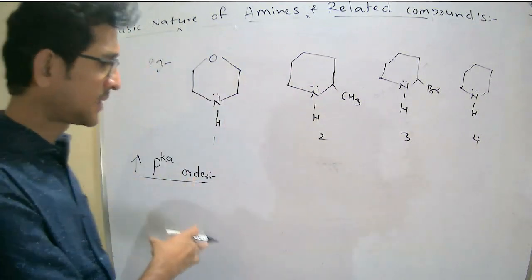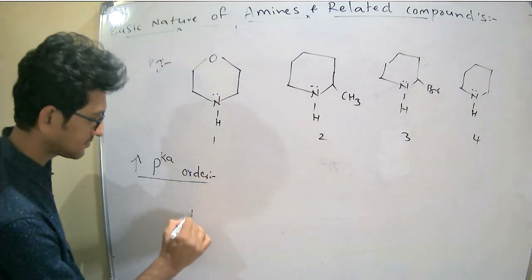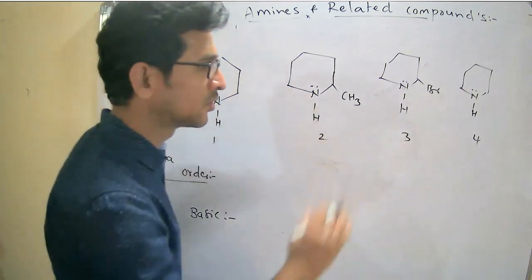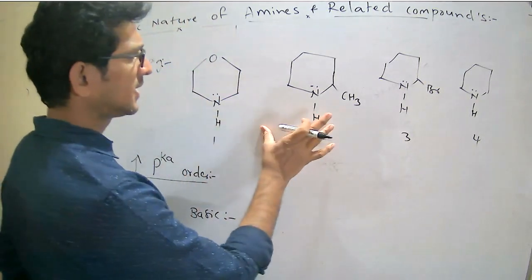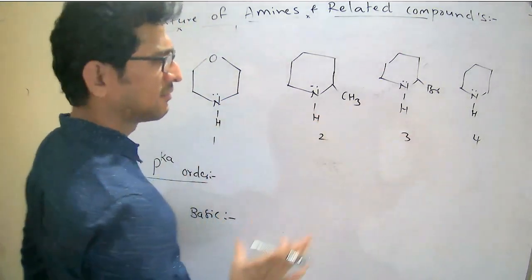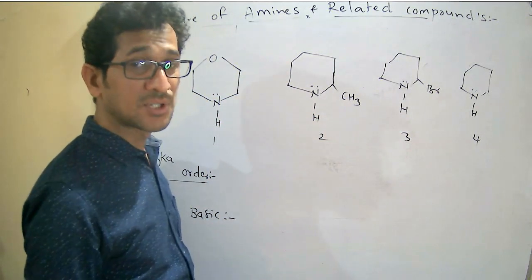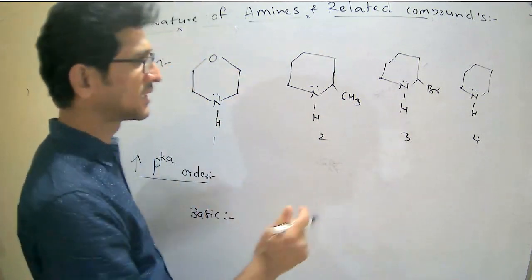The increasing order means first we have to write the basic nature. First we have to write the basic nature among all these 4, which is least basic, right? Now see here, we know that basicity is directly proportional to electron releasing group. Means if an electron releasing group is there, it is more basic.